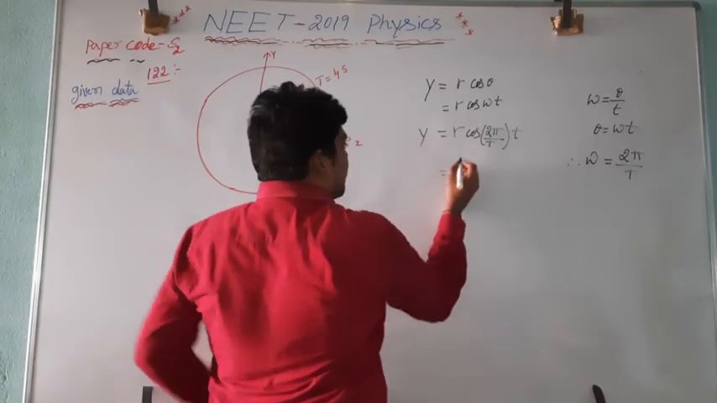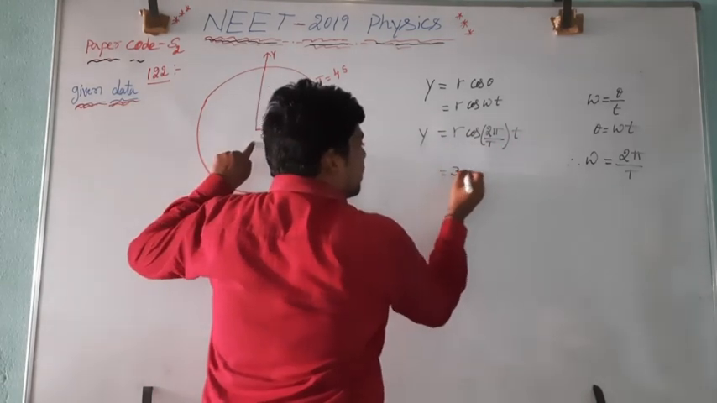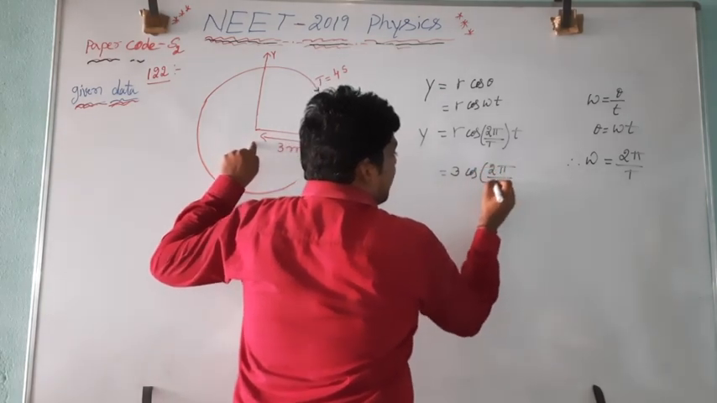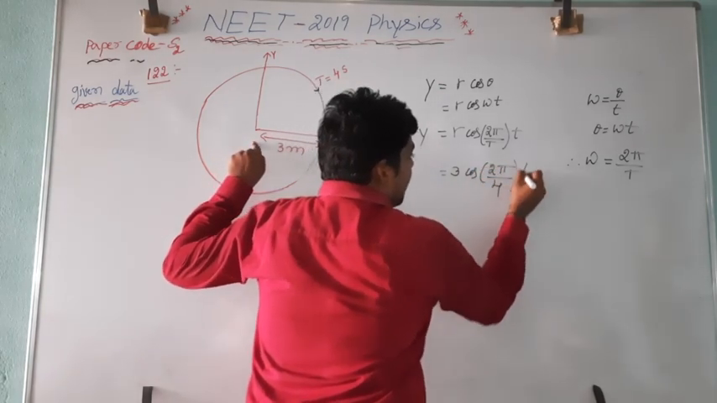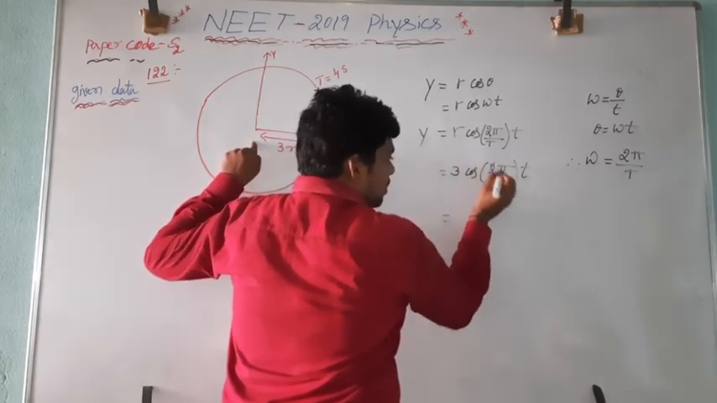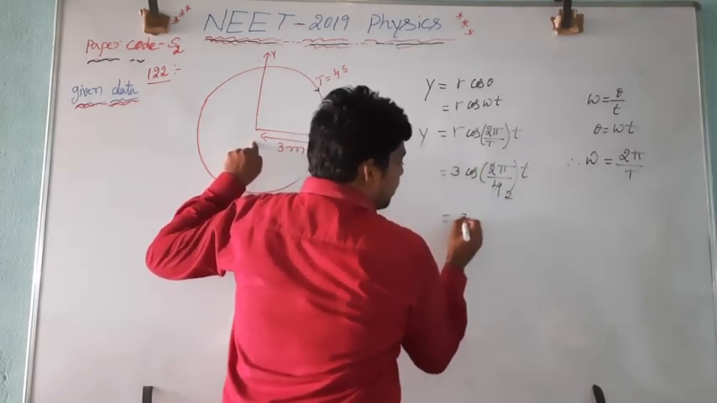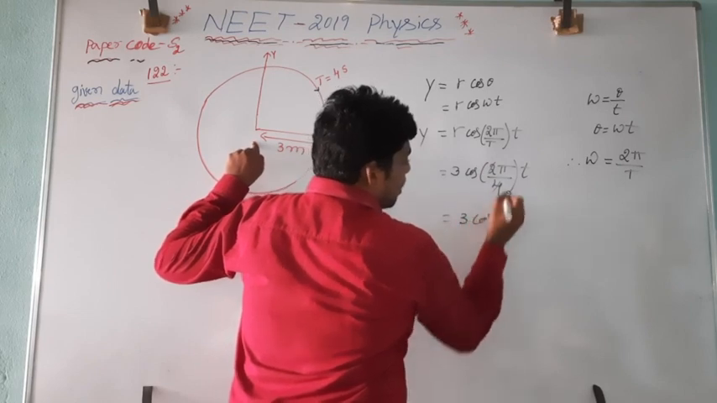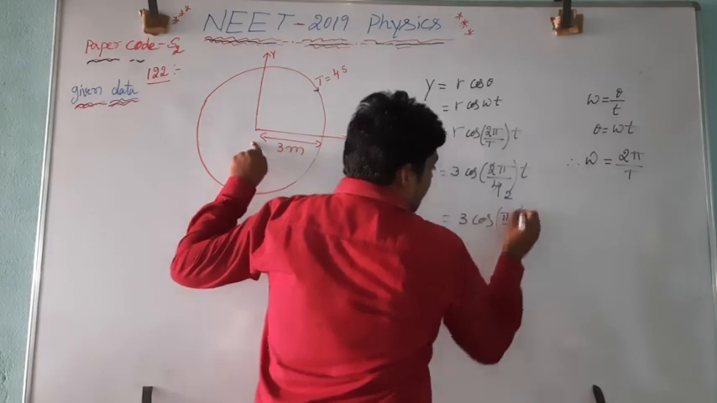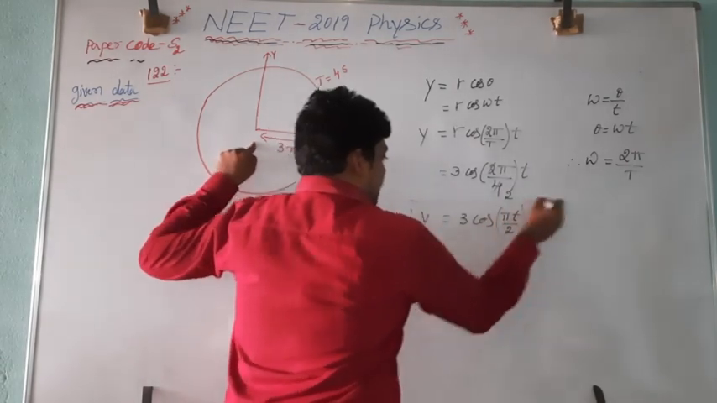Here r, the radius of the circle, is 3, cos into 2 pi divided by the time period. Time period is 4 seconds, into t. Now 2 ones are 2, 2 twos are 4. That is nothing but 3 cos pi t divided by 2. This is the displacement equation.